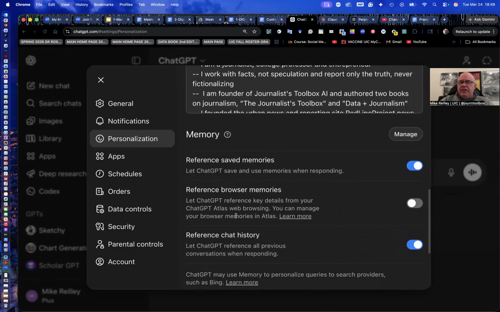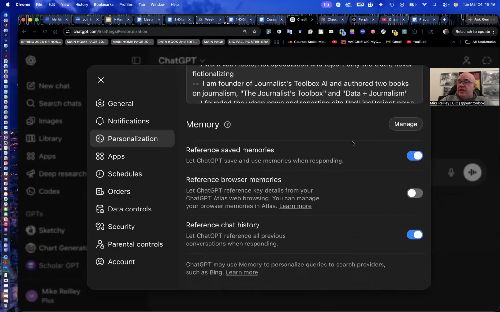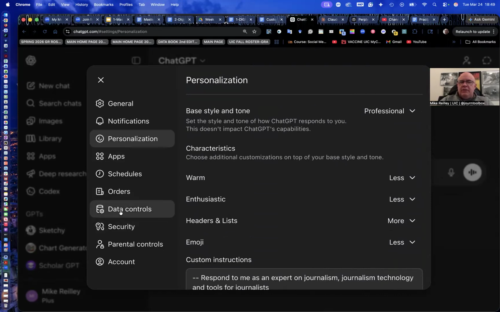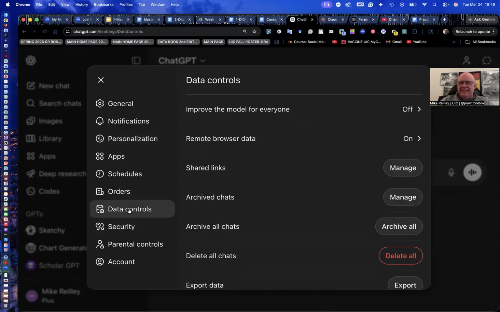It does have some memory settings down here. Reference saved memories, what ChatGPT saved when you're responding to something, I want to save that. You can turn these on and off as you work on different things. So that's custom instructions. Down here under data controls, and they always hide this and make it very obscure.